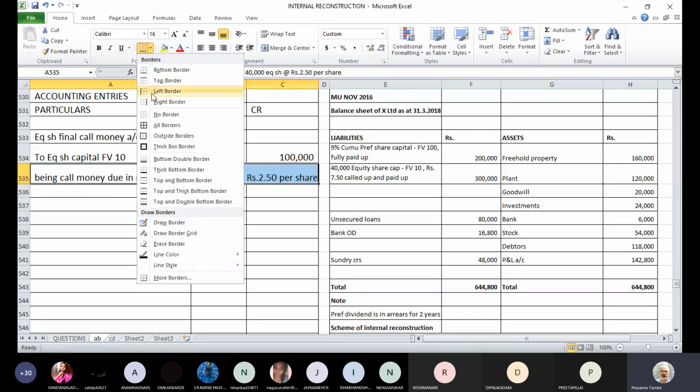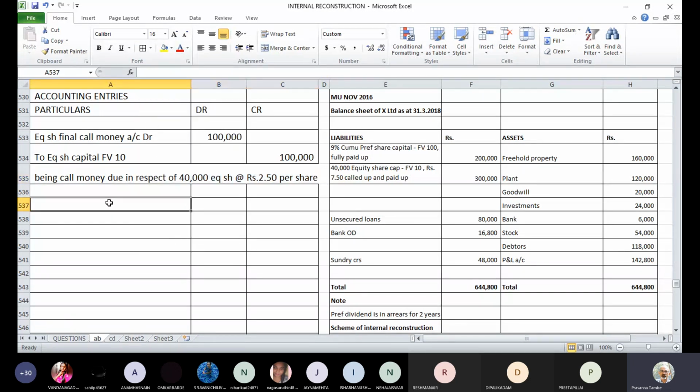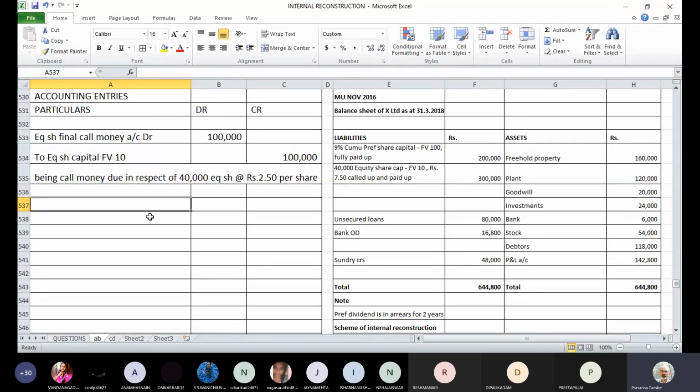Then this amount is also received by the company. So when you receive the amount, you have to pass the entry for actual receipt of money.